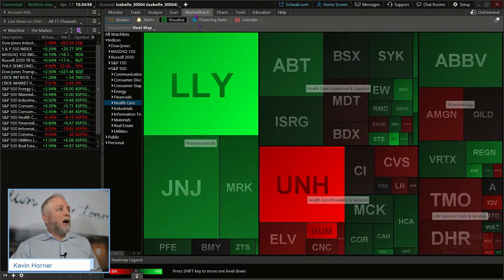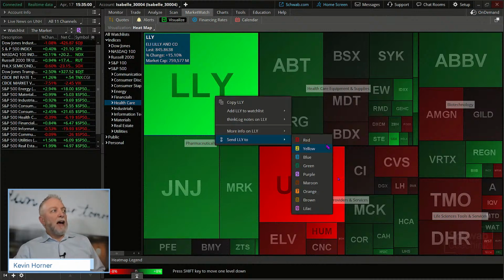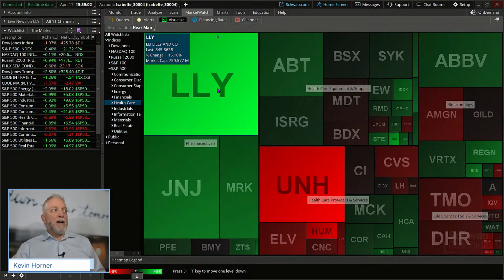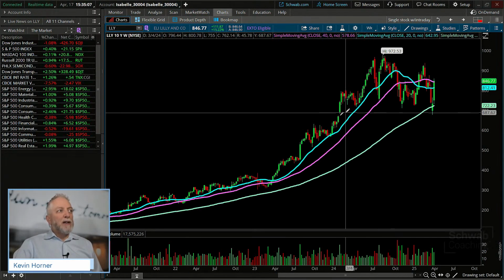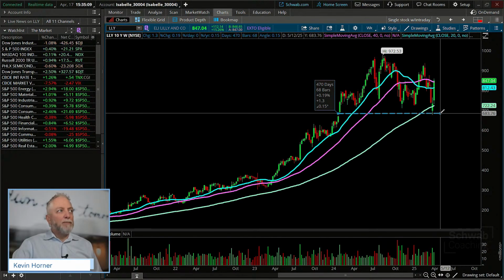Let's go back to this one. Let's hit up Lilly. Lilly had a nice day today, very green on the screen, as you can see, bouncing off of what could be considered a long-term zone of support.